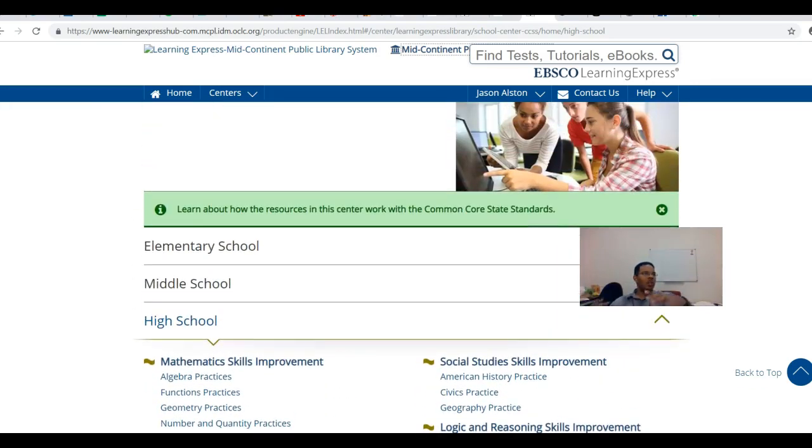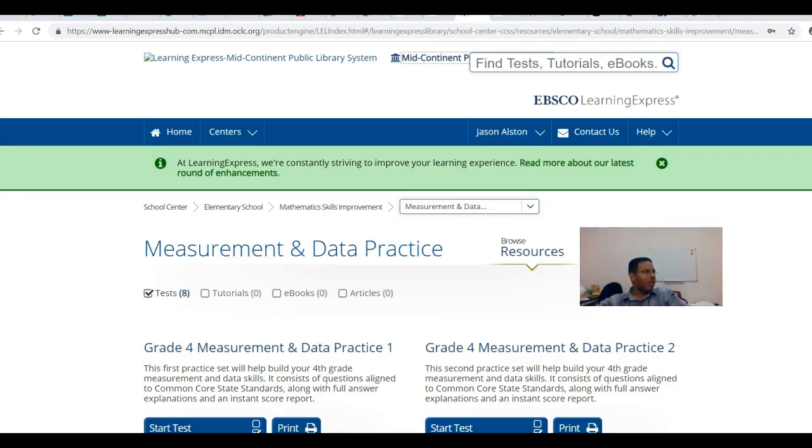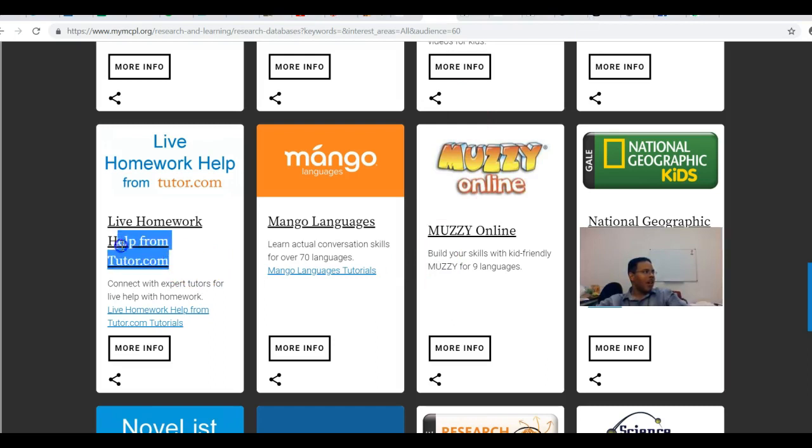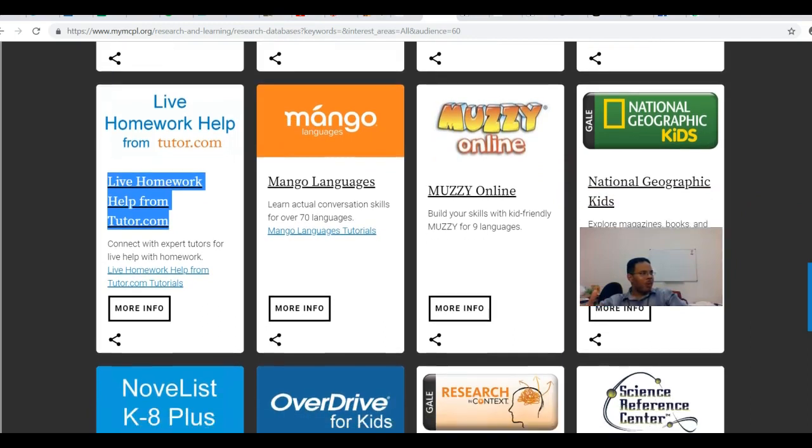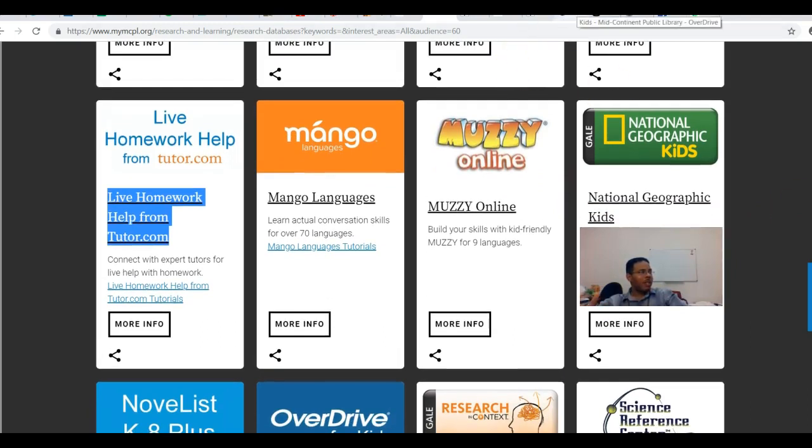But this is very useful in addition to those tutor resources that you see. I believe it's tutor.com. Yeah, tutor.com, live homework help. Those things, a lot of times you will direct specifically students who need help with homework and things of that nature. You can direct them to the tutor.com resources. And as you can see, I'm going to tab it over here. Yeah, you see it right there. So you have those live homework help things, but then you also do have Learning Express Library, and trust me, it goes a long way.